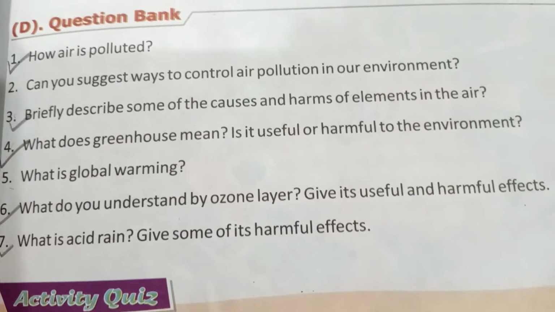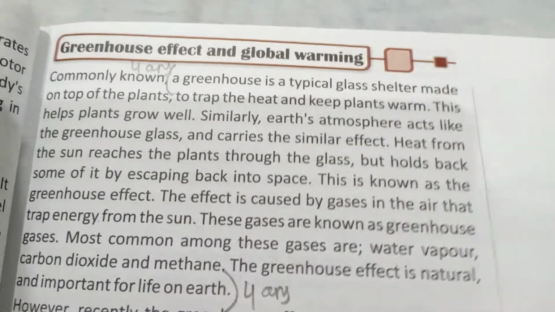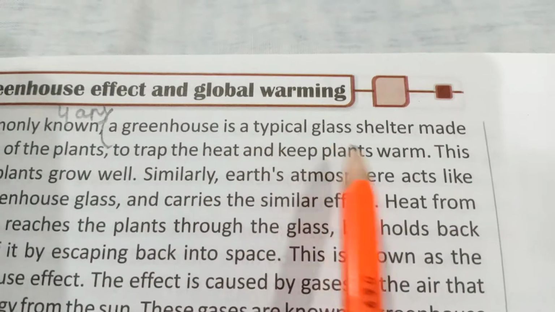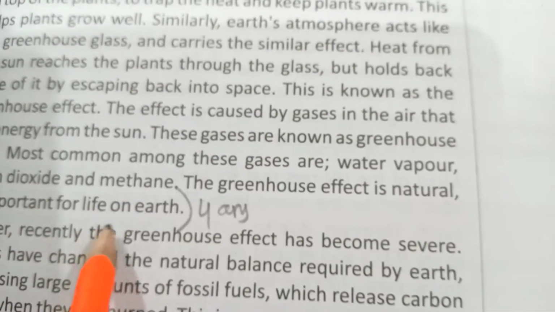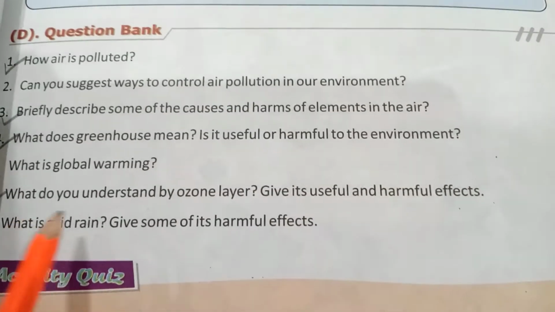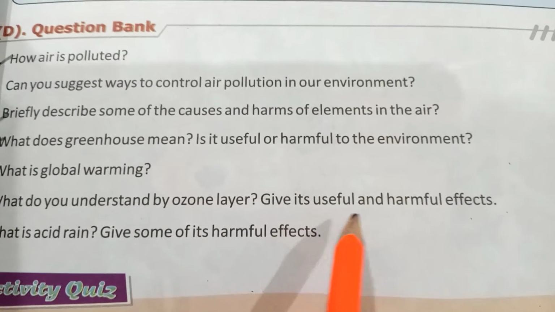Is it useful or harmful to the environment? Then you will start from book page number 21, greenhouse effects. You will give the heading of greenhouse effects, and then you will start. A greenhouse is a typical glass shelter made, and then you will end it over here, important for life on earth. Clear?